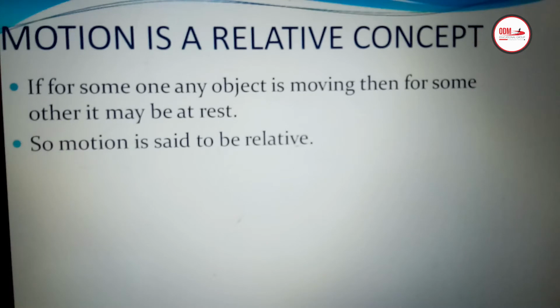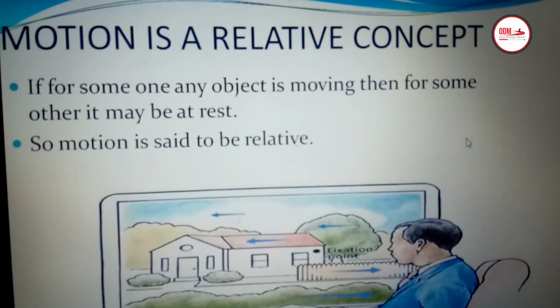For example, I would like to give you one example through the slide. You all can see the diagram below. A passenger is moving in a train. Then the passenger thinks that he is moving forward, and the houses and trees outside are all moving backwards. But are they moving actually? No, but they appear to be moving to the passenger. So that's why motion is said to be relative.